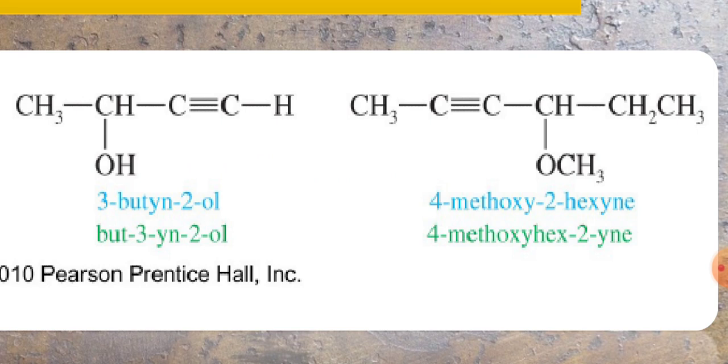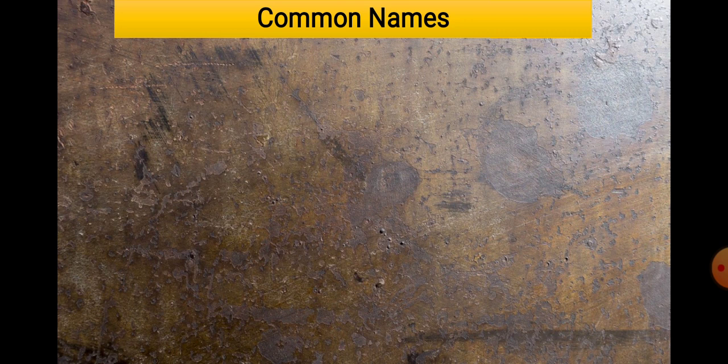So we start numbering from 1, 2, 3, 4. Okay, so 4-methoxyhex-2-yne. This is the IUPAC name of this molecule. Generally OH is a higher priority group than the triple bond, that's why we have to take this. And methoxy is a lower priority group, that's why we have to choose like this.